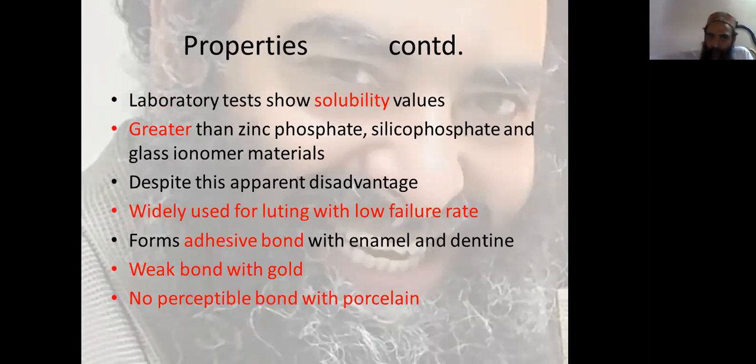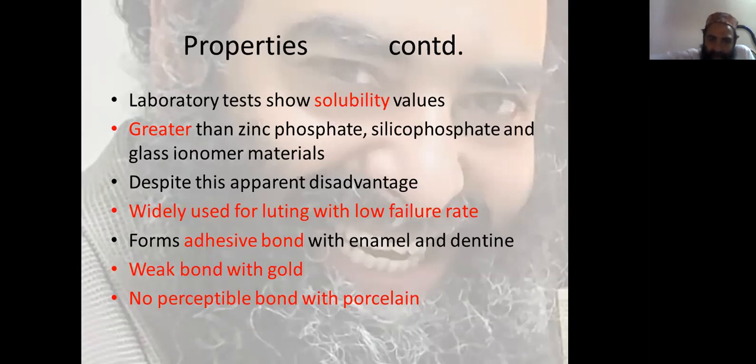Laboratory tests show that their solubility values are greater than zinc phosphate, silicophosphate, and even the glass ionomer materials. Despite this apparent disadvantage, these are widely used for luting with low failure rate. But nowadays these are not used.